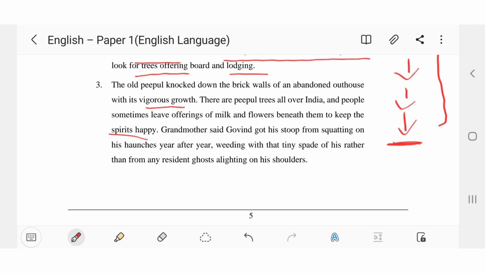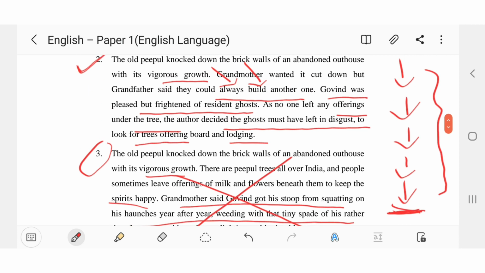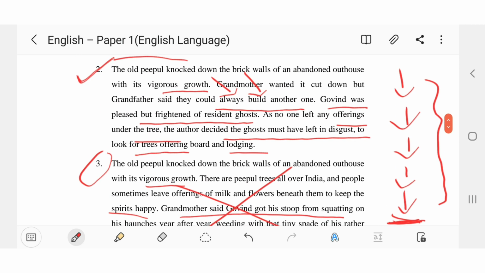Okay. First, let me tell you. Here in the third option, Govind's story is not mentioned. Who is Govind? What does he do in the house? Nothing has been mentioned. But what the grandmother said about his story, about his reaction, that is mentioned. So this option is certainly not correct, because you have to mention the things one by one in a sequence, and a proper conclusion should be there, as we see in the second option. So second option is correct.